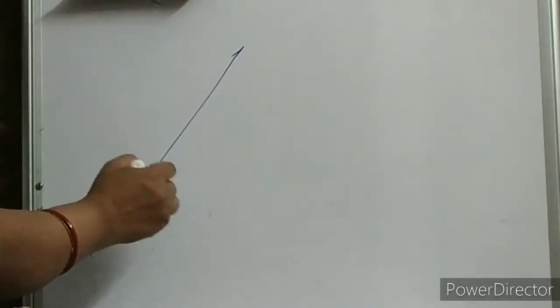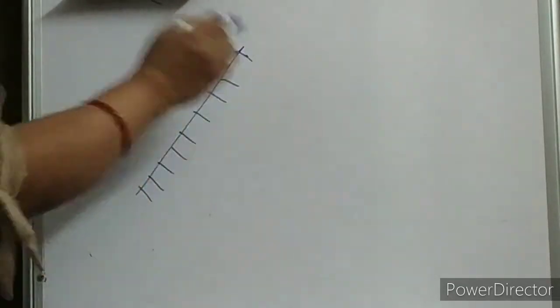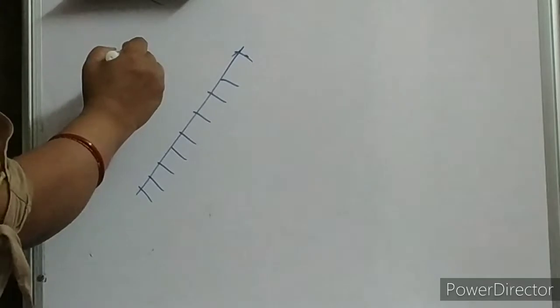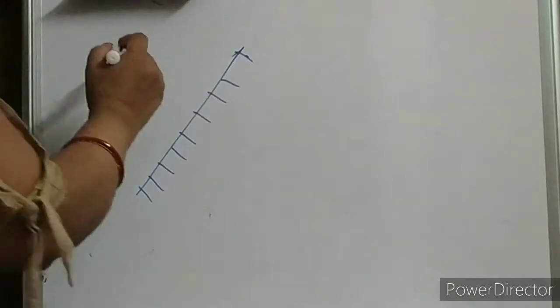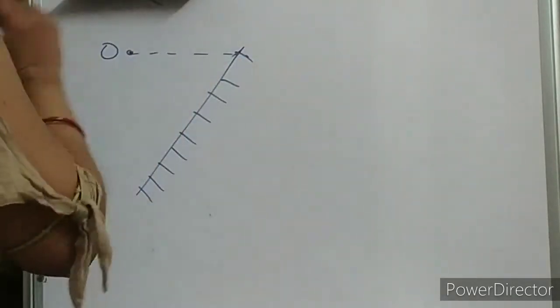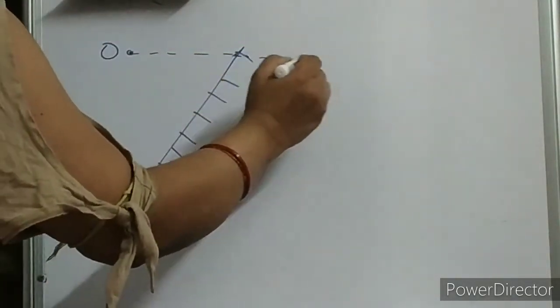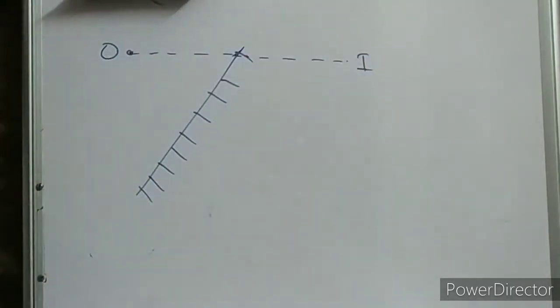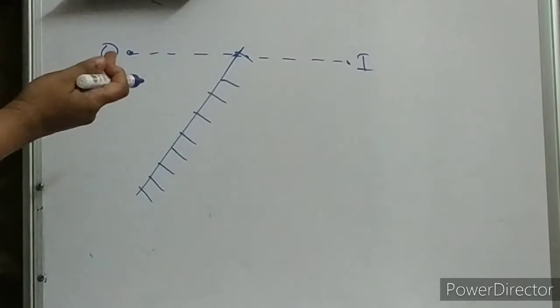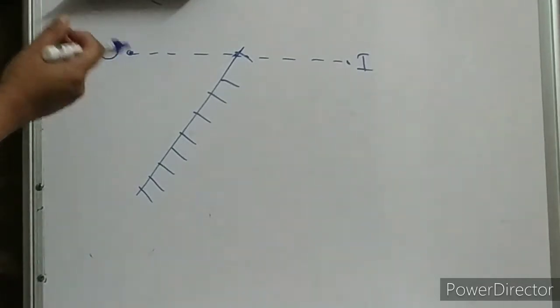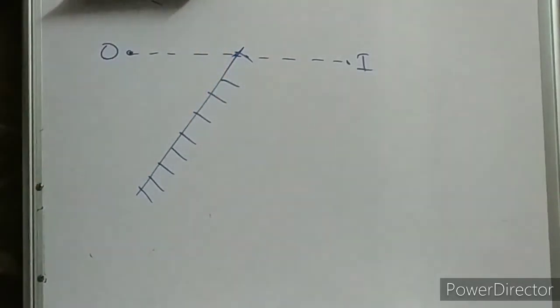Let the mirror be like this now, and the object is placed like this. Tell me where the image will be. I have already told you the distance from the object to the mirror is the same, so this will be the same distance. So this is your image. Children, is it correct? No, children, this is completely wrong.